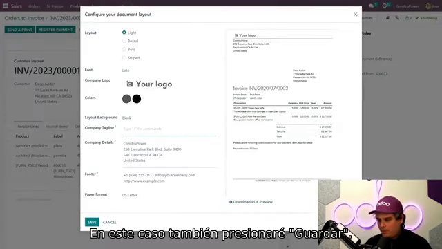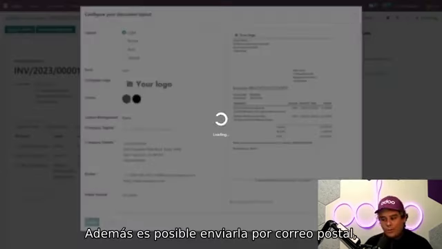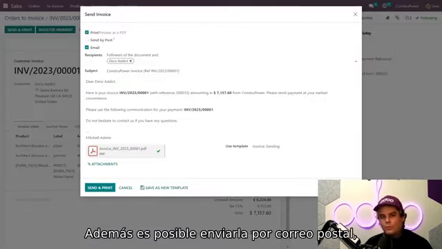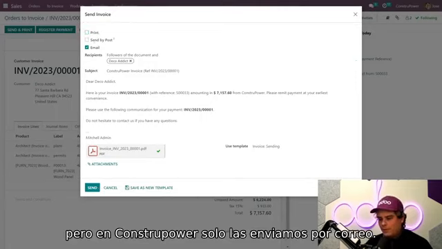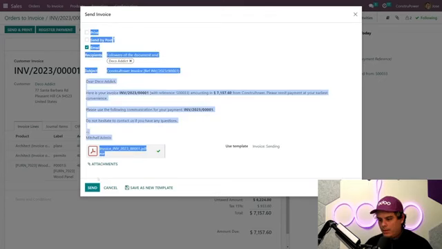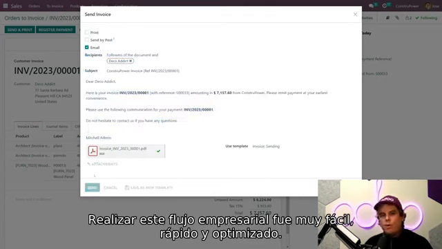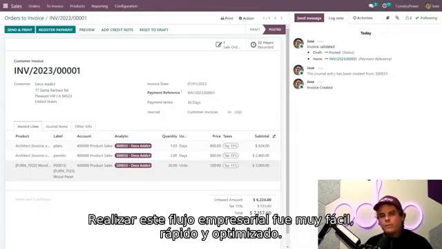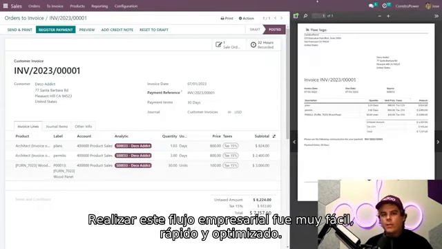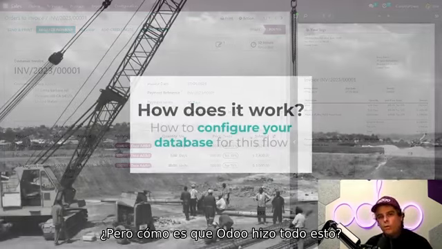And in our case, we're going to save, just if it's necessary. It might come up for you. We also have the option to send this via post if we would like to do that. But in our case, we're a modern company here at ConstruPower, so email only. All right. Now, this whole business flow from start to finish was pretty easy, fast, and super streamlined, right, my little commenters? Now, how exactly did Odoo do all of this anyway?